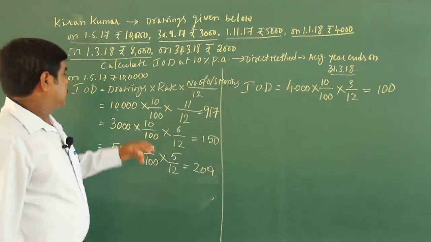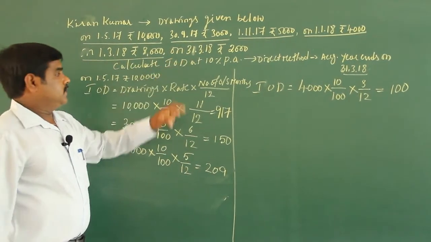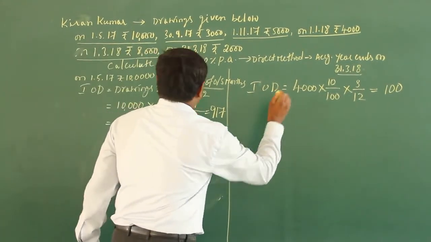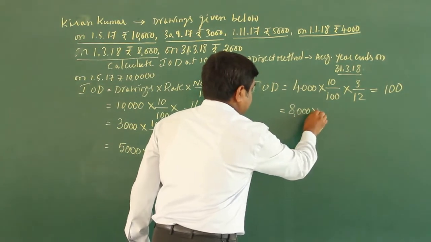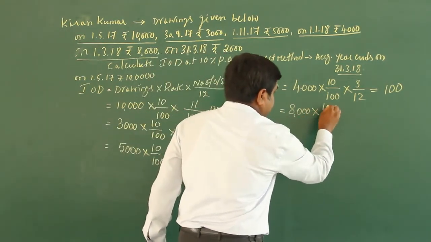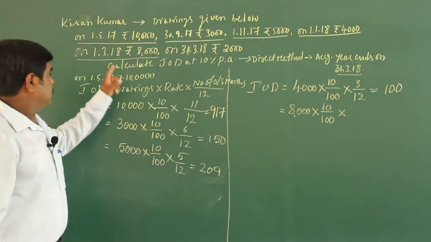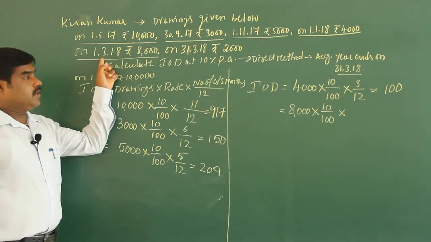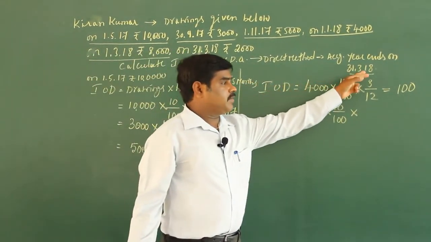Going on to the next. On 1/3/2018 rupees 8,000 is drawn. So interest on drawing, money drawn 8,000, rate of interest 10% and outstanding period. Money drawn on 1/3/2018. Accounting year ends on 31st March 2018.